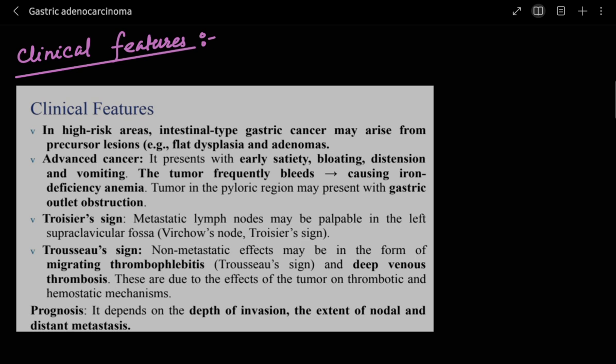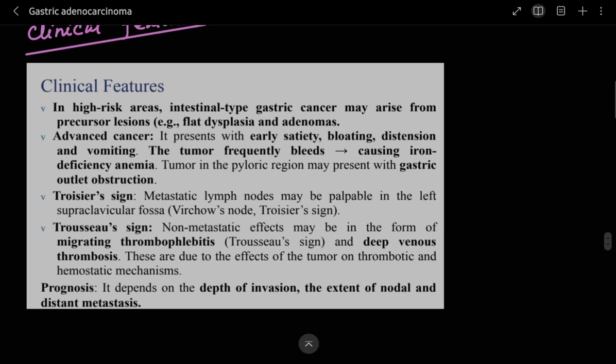Now coming to Trousseau's sign. This is a non-metastatic effect and may be in the form of migrating thrombophlebitis, and also deep vein thrombosis. These are due to the effects of the tumor on thrombotic and hemostatic mechanisms. So I will show you some pictures of the clinical features, and let's see.